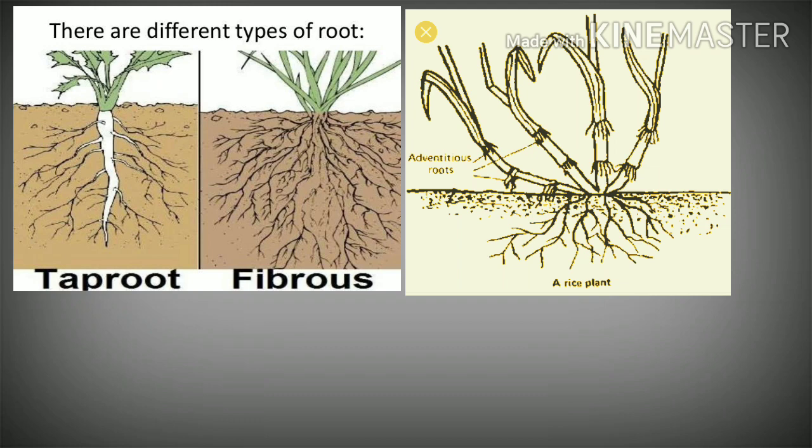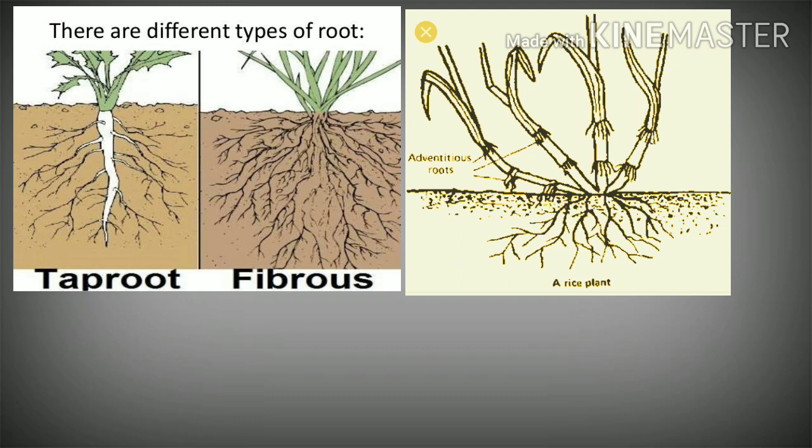In case of the fibrous root system, the taproot system is replaced due to the disintegration of the taproot system in some plants in the later stages of their life, and the fiber-like structures from the base of the stem give rise to the fibrous root system.